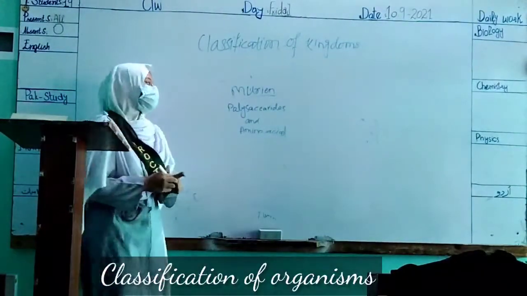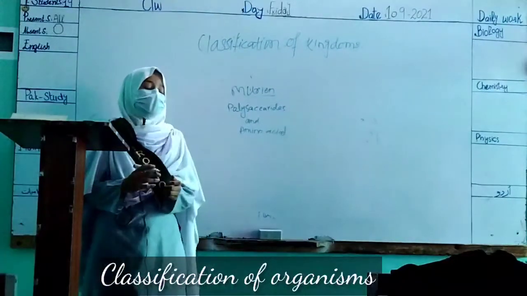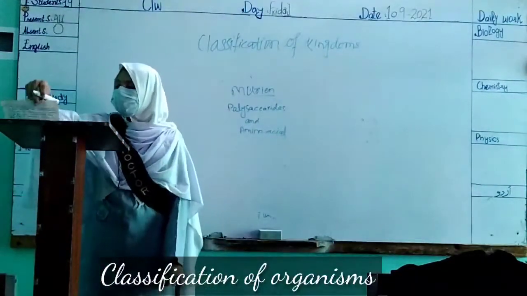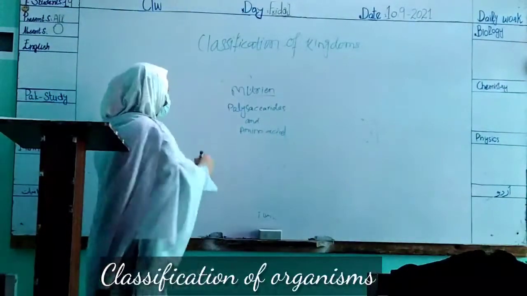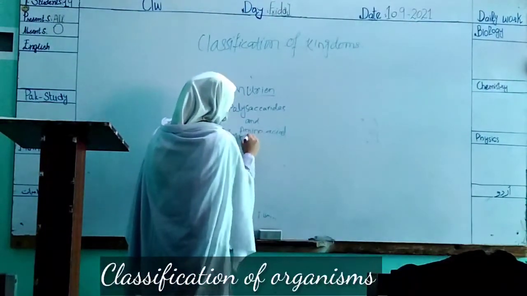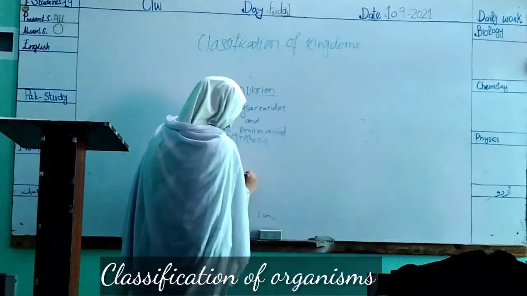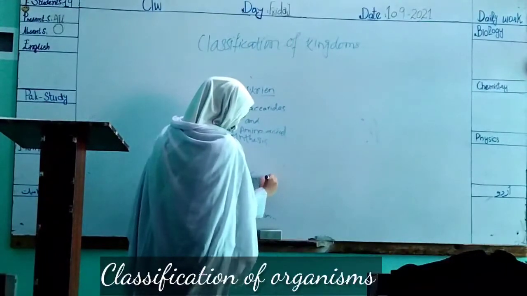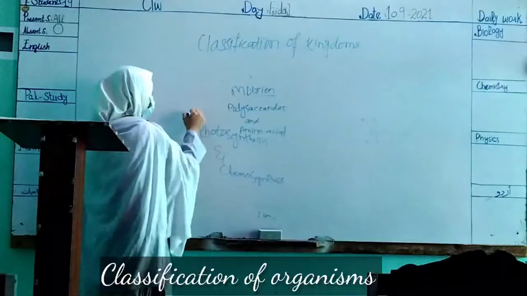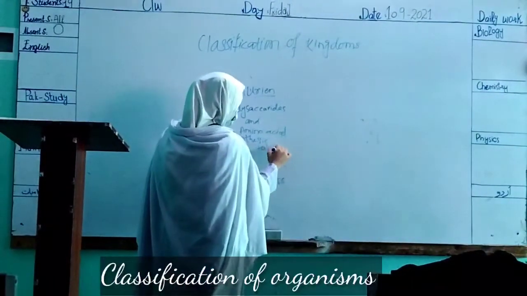In Kingdom Monera, some organisms make their own food, while some do not make their own food, by a process of photosynthesis and chemosynthesis. What is chemosynthesis? I will discuss it. Photo means light, and synthesis means to prepare.